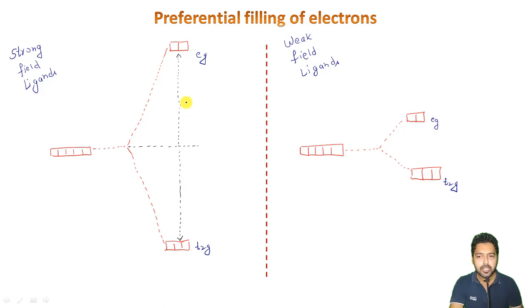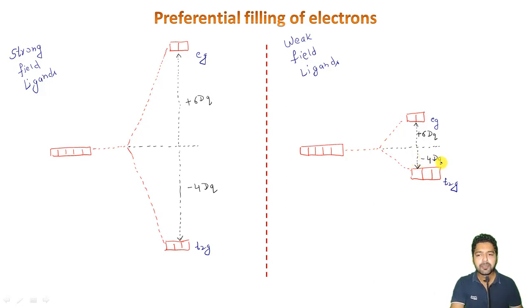So it will always be plus 6 dq and this will always be minus 4 dq here, and the same thing is happening here. These two orbitals are always going up by an amount of plus 6 dq, and these three orbitals are going down by minus 4 dq.